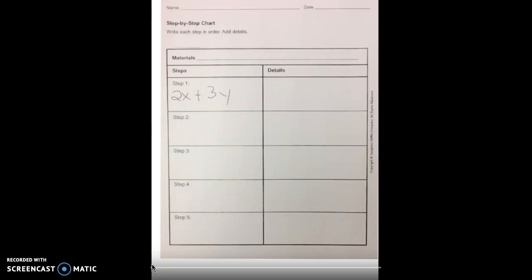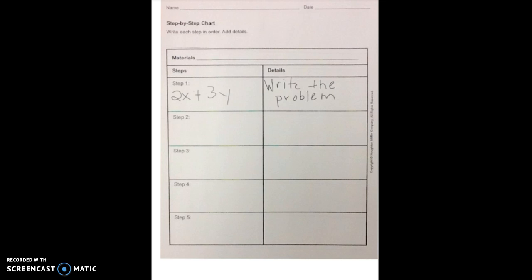Okay, this is a mini lesson on algebraic expressions, and I'm just going to go through the steps of how to solve these, and it's pretty simple. This is just a little introduction to chapter 3. So you can see here, our step 1 always is to write the problem. See here, our problem is 2x plus 3y.